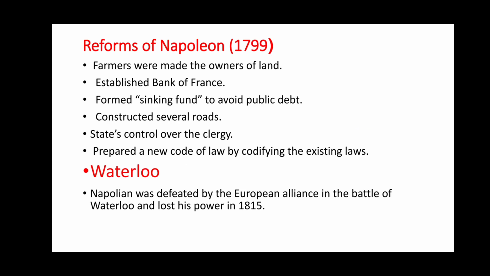Reforms of Napoleon, 1799. Farmers were made the owners of land, the Bank of France was established, a sinking fund was formed to avoid public debt, several roads were constructed, state control over the clergy was established, and a new code of law was prepared by codifying the existing laws. Waterloo.